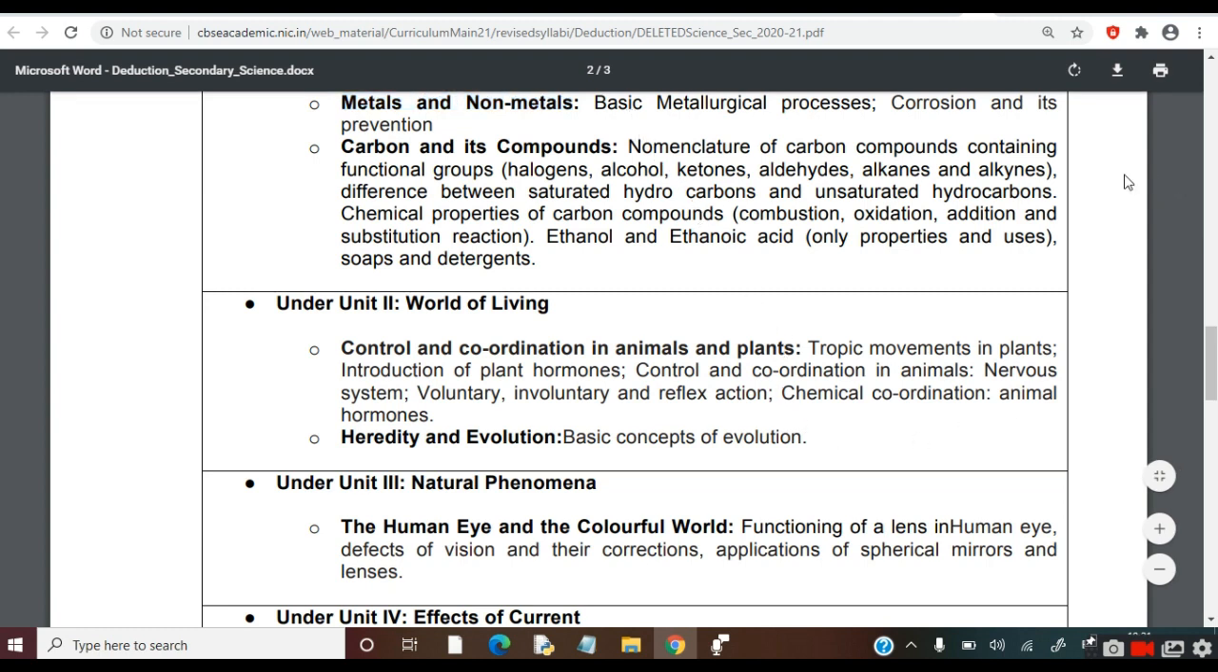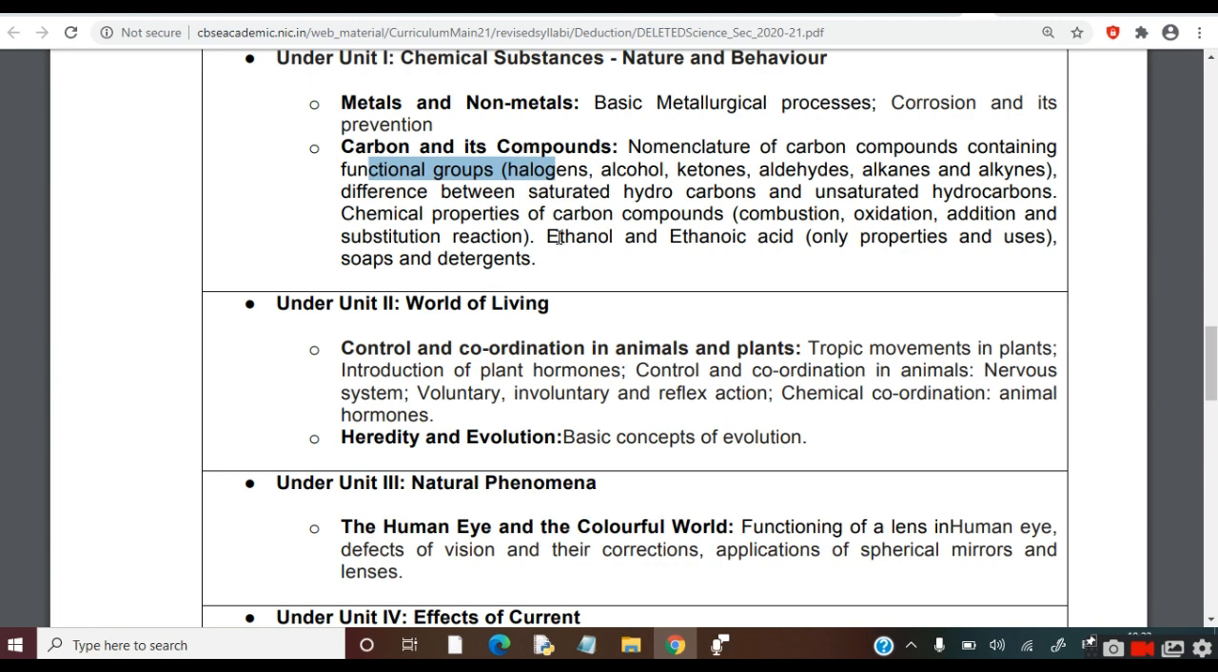Next, from chapter carbon and its compounds, following topics are deleted. Nomenclature of carbon compounds containing functional groups: halogen, alcohols, ketones, aldehyde, alkenes, alkynes. Nomenclature is deleted. Next topic that is deleted: difference between saturated hydrocarbon and unsaturated hydrocarbon. Chemical properties of carbon compounds: combustion, oxidation, addition, substitution reaction, ethanol, ethanoic acid, soap and detergent. So basically you can say that the complete chapter is deleted now. Many topics have been deleted from this chapter.